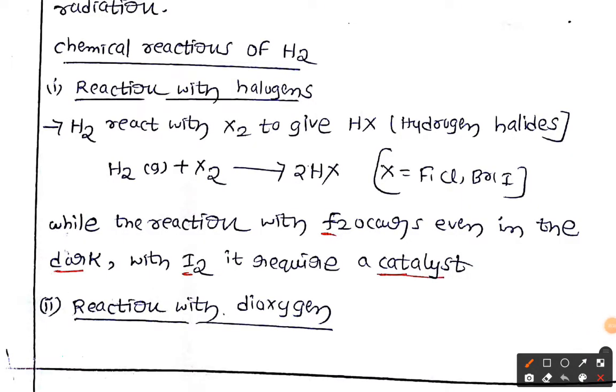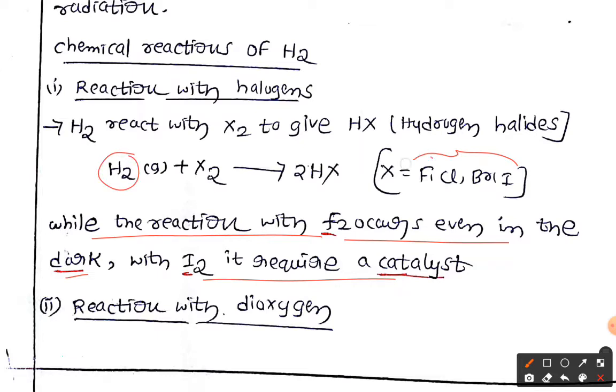So here, if you see, while the reaction with fluorine occurs even in the dark, with iodine it requires a catalyst. So what happens here if you go from fluorine to iodine? Dihydrogen reacts fastly with fluorine, even in the dark, which means it does not require anything. In the presence of chlorine, it needs sunlight; bromine means at room temperature.